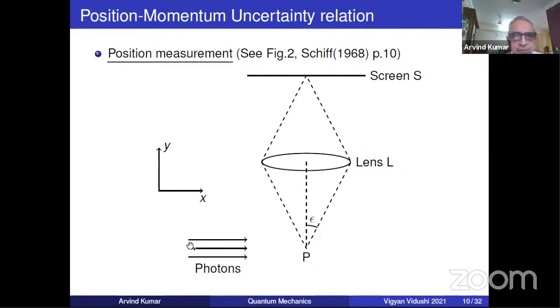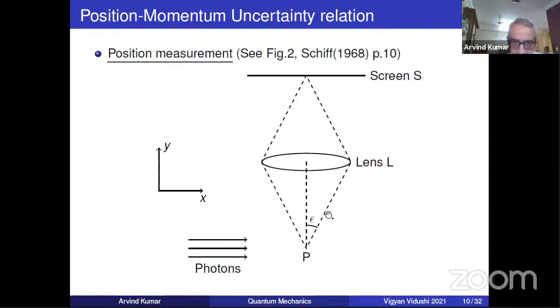Now we want to determine its position. So we let a single photon go in. The beam should be such that you have a single photon, and then it will scatter off, and the photon will be detected. All of you know that photon, when detected, acts like a particle.